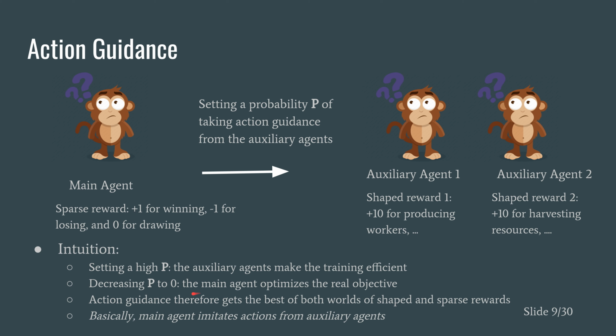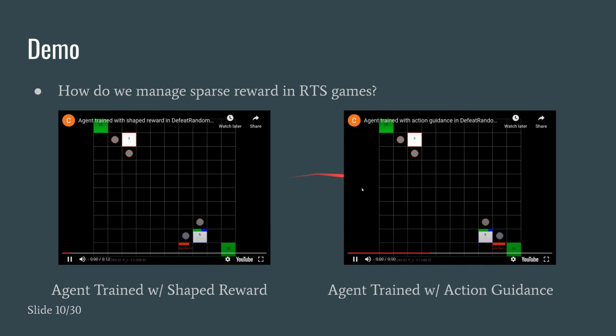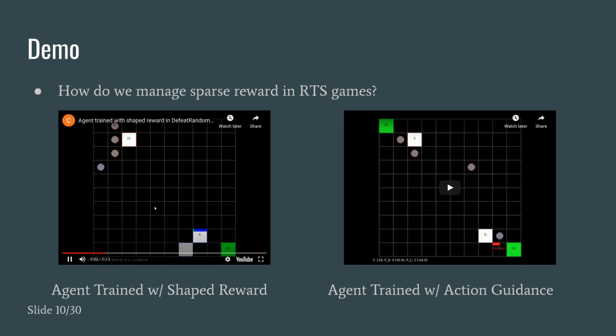Another way to look at it is the main agent basically imitates actions from the auxiliary agent. And by imitating, the main agent gets closer to the sparse reward. And once it gets the sparse reward, the main agent can optimize for it. And this is, again, how it works, a demo.